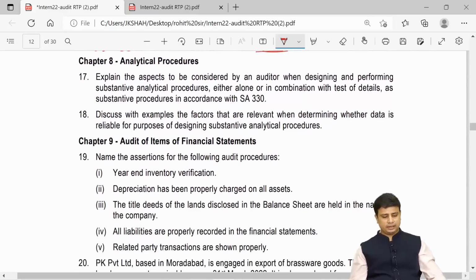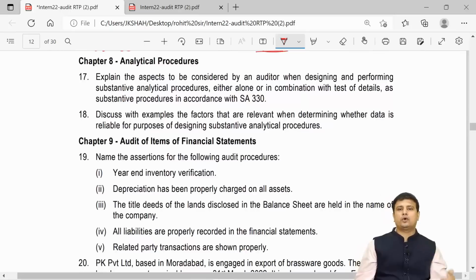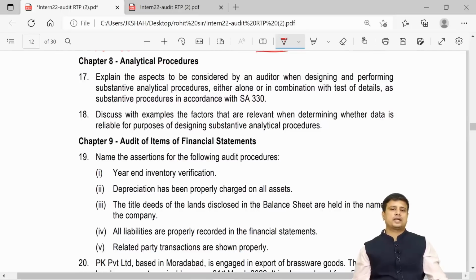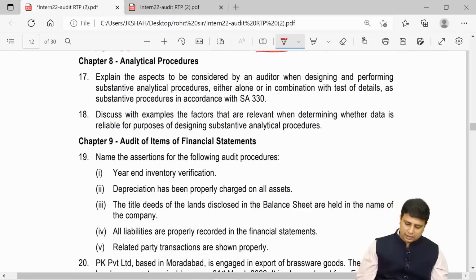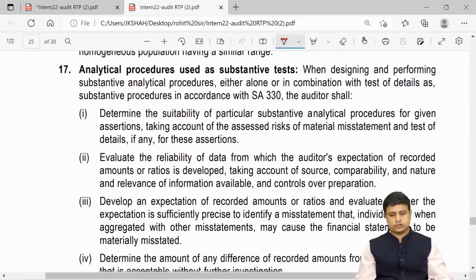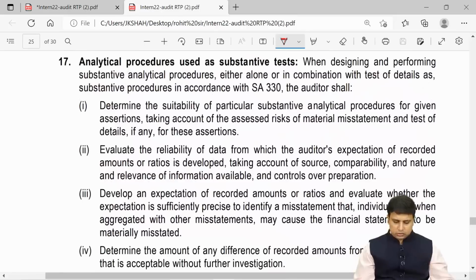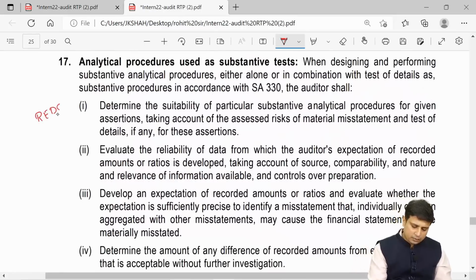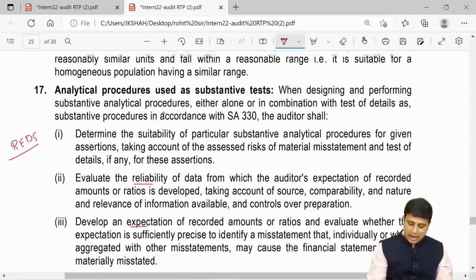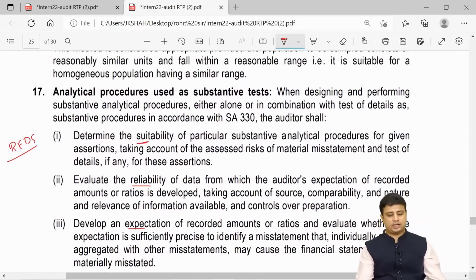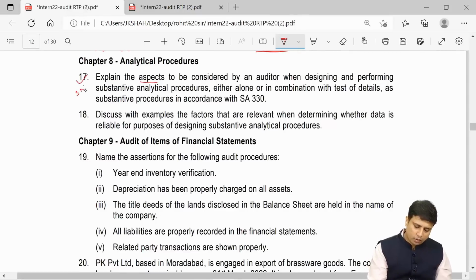Next, chapter number 8. Explain the aspects to be covered by the auditor when designing and performing substantive analytical procedures, either alone or in combination with tests of details as substantive analytical procedures. So what are the aspects that we need to consider when we apply analytical procedures? So what is the answer here? This is nothing but RETs that we have considered. What is RETs? Firstly, we need to evaluate the reliability of data. Then from E, we need to develop an expectation of the amount. Then determine the amount of difference that can be accepted without further investigation. And what is S? Suitability of a particular substantive analytical procedure. So can we say this we have already covered in our notes?